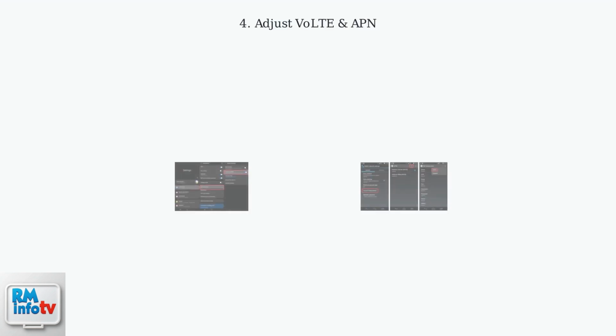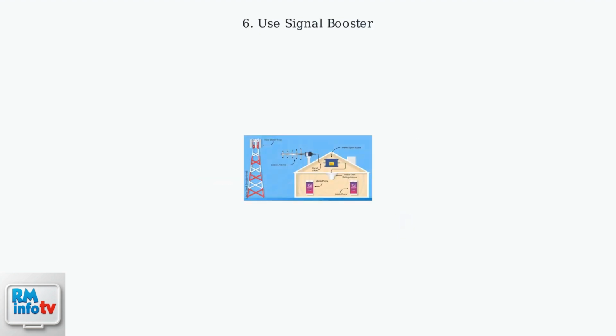Check your VoLTE settings in the device menu and confirm the APN is set to VZ Winternet. Use Verizon's coverage map or apps like Network Cell Info Lite to assess signal quality. If issues persist, try a signal booster, especially in rural areas. Contact Straight Talk support for SIM replacements or VoLTE configuration assistance.